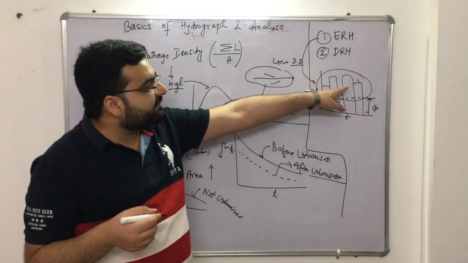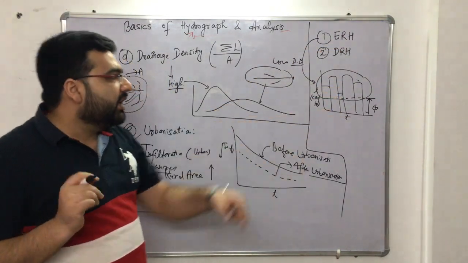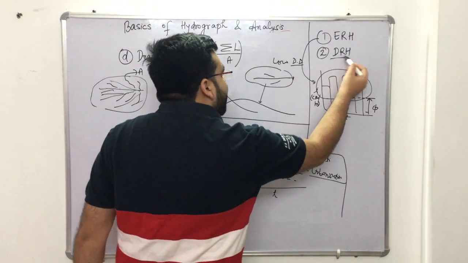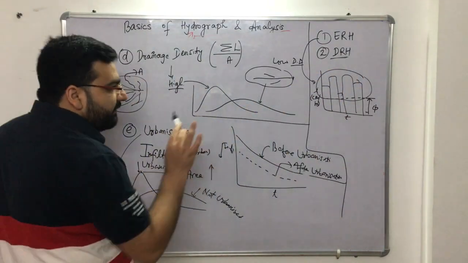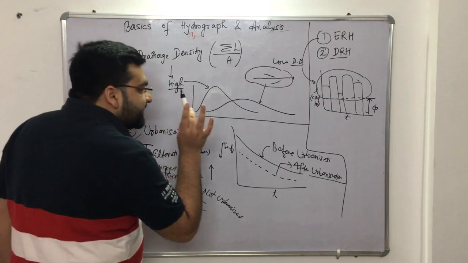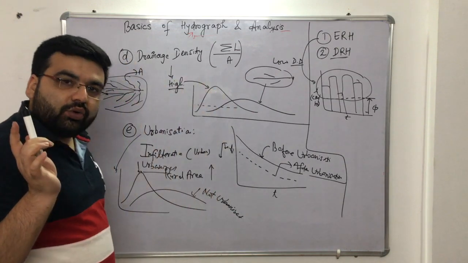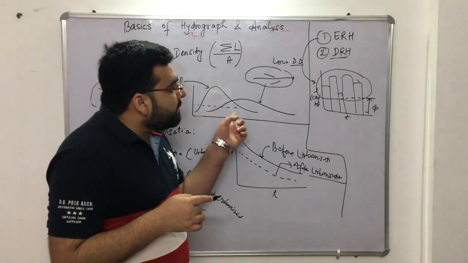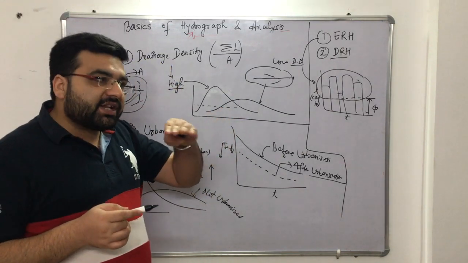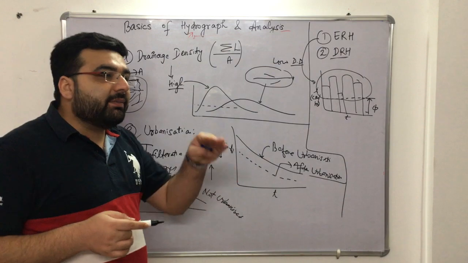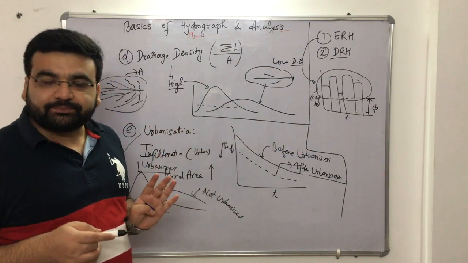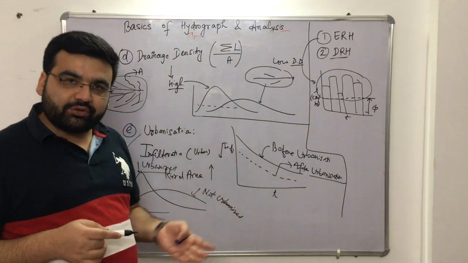This is also known as the effective rainfall. Now what is the direct runoff hydrograph? This was a simple hydrograph which I have already told you. If from the simple hydrograph you subtract the base flow, again I am repeating, you will get the direct runoff hydrograph or effective runoff hydrograph.